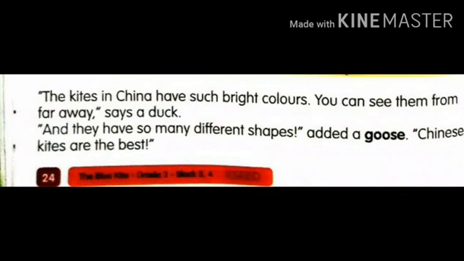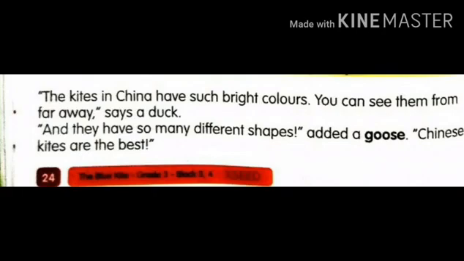They are saying that the China kites are bright in color. They are also saying that they have different types of shapes. So, what did the duck say? The duck said that they have bright colors and the goose said that they have different shapes. And they said that the Chinese kites are the best kites.